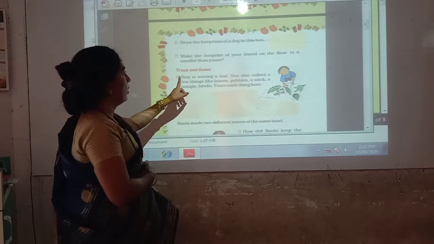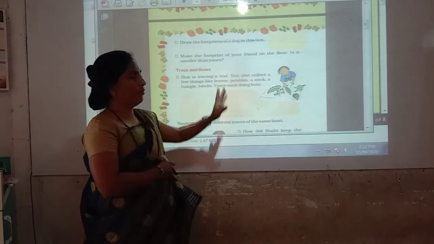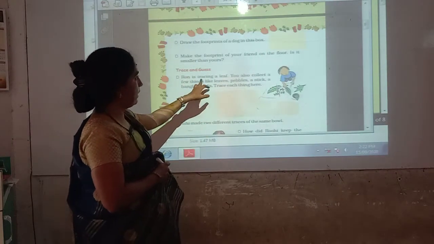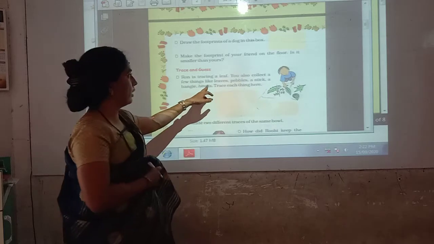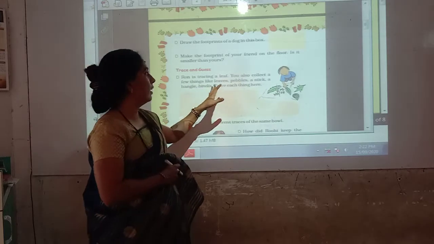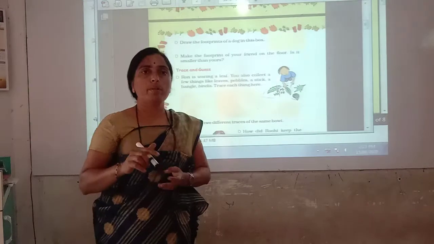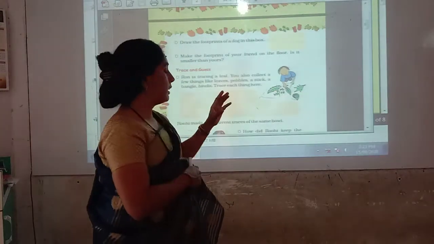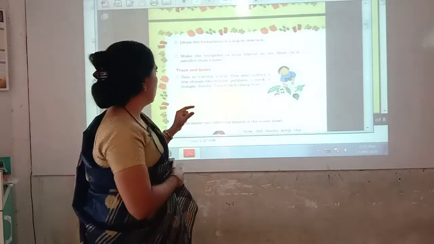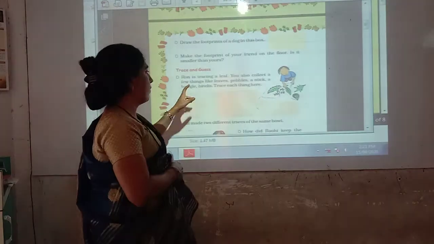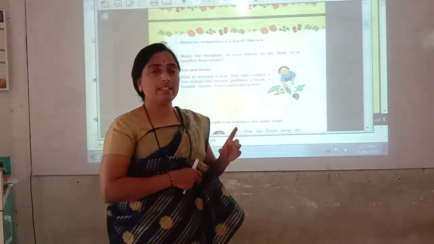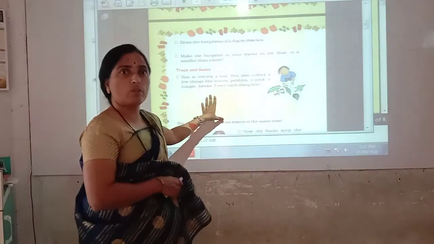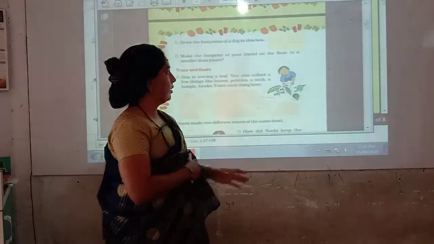Trace and guess. Ron is tracing a leaf. At home also, you collect a few things like leaves, pebbles, a stick, a bangle, bindi. So at home also you collect all these things. You collect different kinds of leaves, different shapes of pebbles, different types of bindis, bangles, and sticks, and trace them in your notebook. Here you will not get enough place, so you will trace them in your notebook.